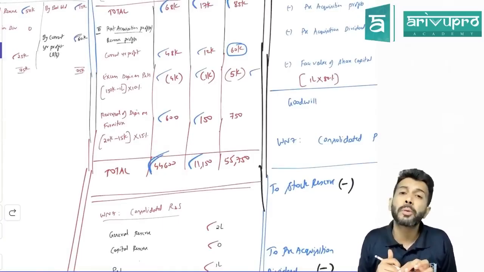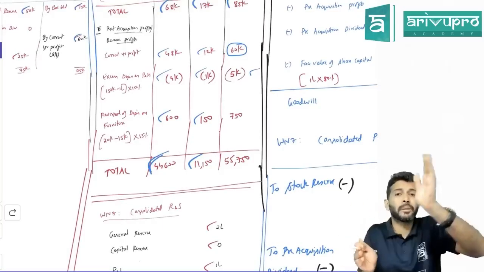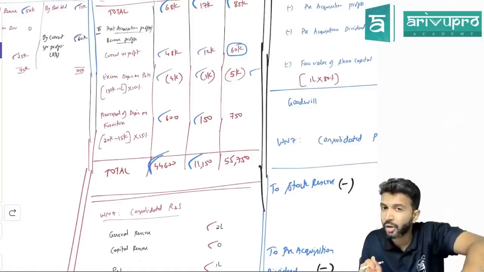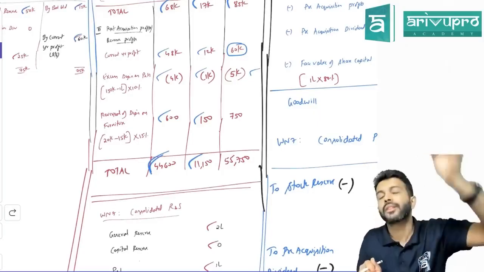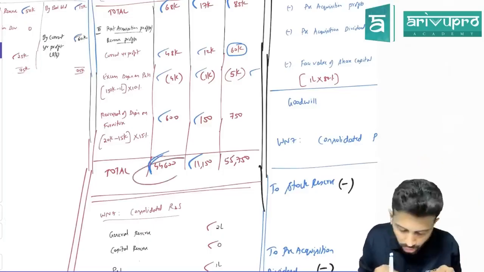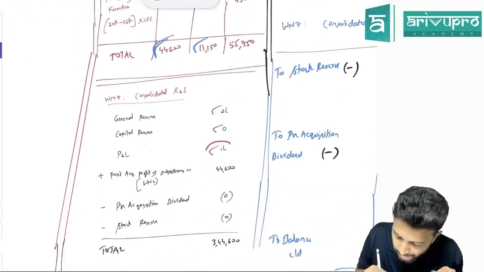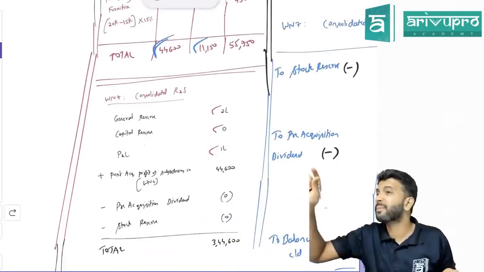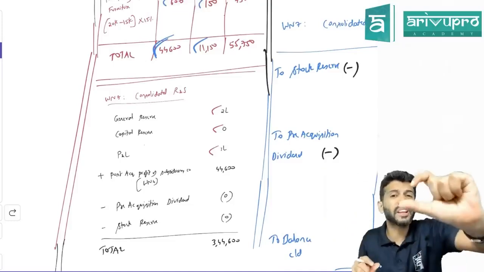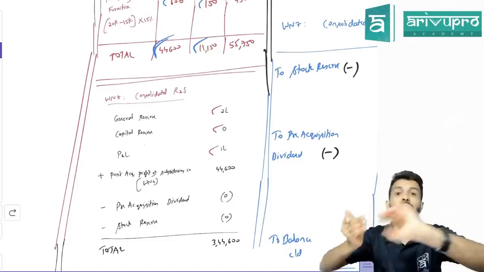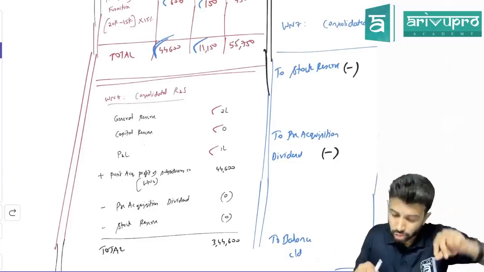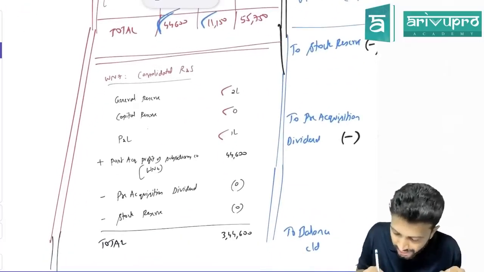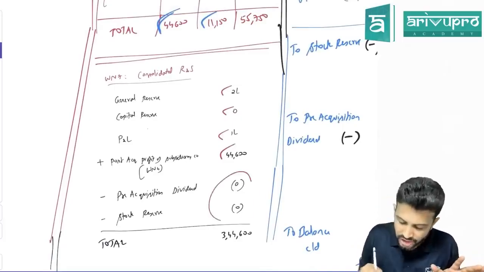Holding company's post-acquisition profit, which is how much? 44,600. Post-acquisition profit means these profits were made by the subsidiary company after the holding company became a shareholder. So logically, should the holding company be entitled to get it? Yes. Practically, will they get it? Yes. So this is your normal profit. So your P&L balance will be 1 lakh for consolidation purpose, or it will increase? This 1 lakh is as per H Limited's balance sheet. Are we preparing only H Limited's balance sheet now or the combined balance sheet? Combined balance sheet of H and S. So do you have any consolidated post-acquisition profit? Yes. How much is that? 44,600. So that means add that.